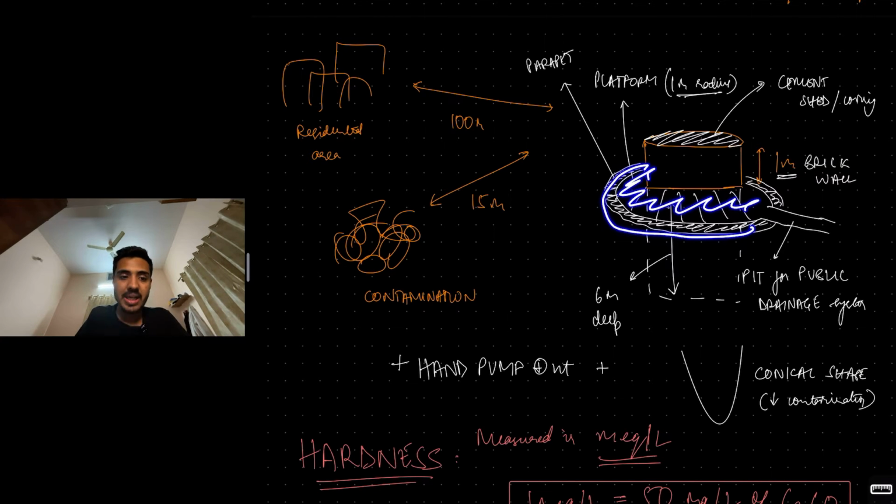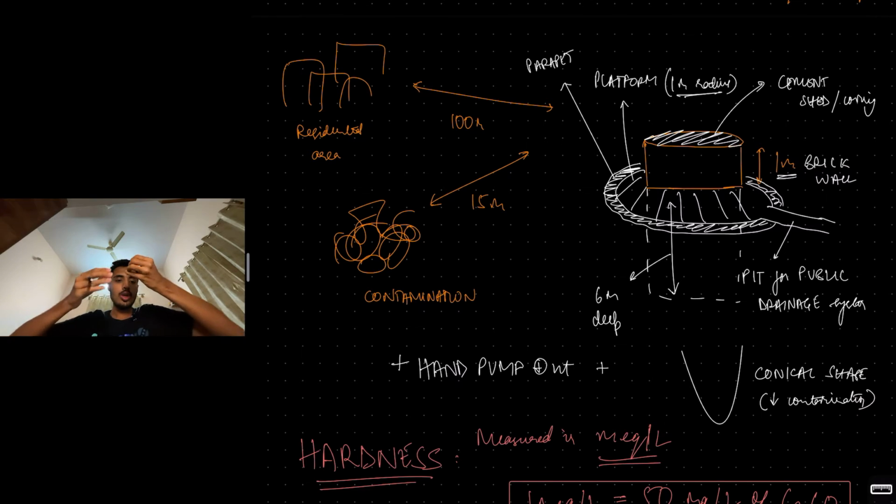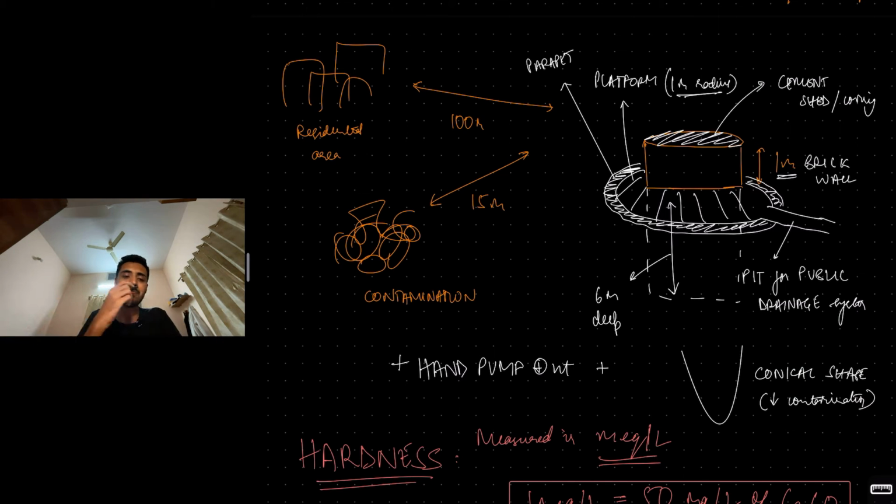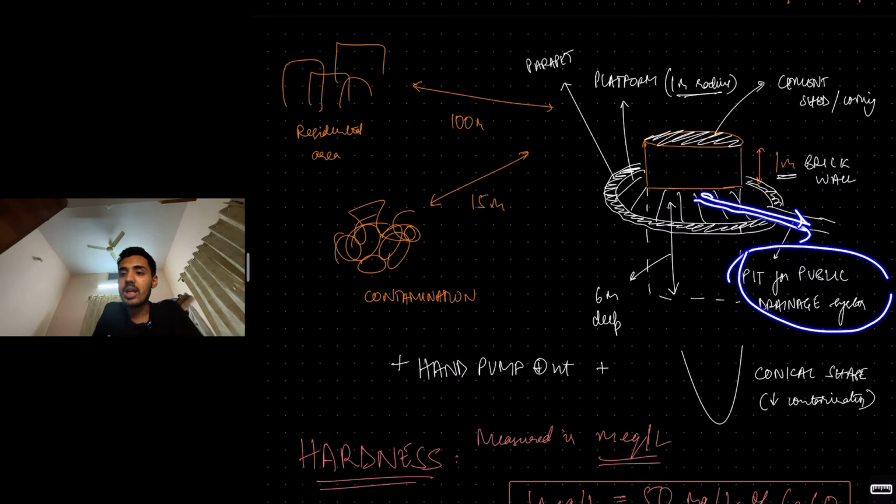Parapet is basically a small wall-like thing: you'll have the well here, a platform surrounding it, and a small wall called a parapet, and a 1-meter radius platform sloping from the edge of the well. In between you will have a drainage. If there is any water spill, it should be directed to the public drainage system. So there should be a pit to direct it to the public drainage system.